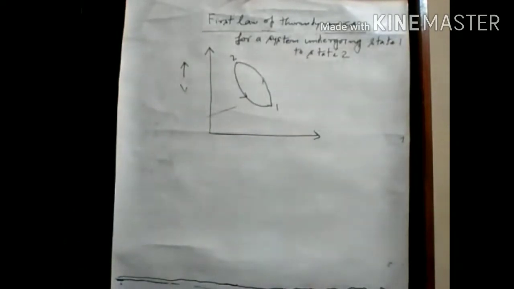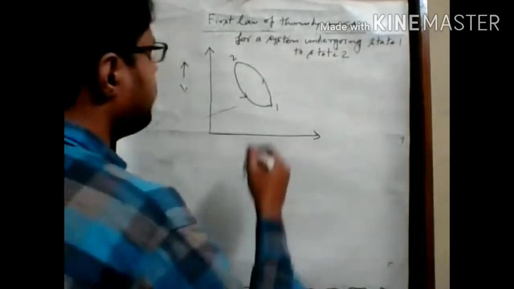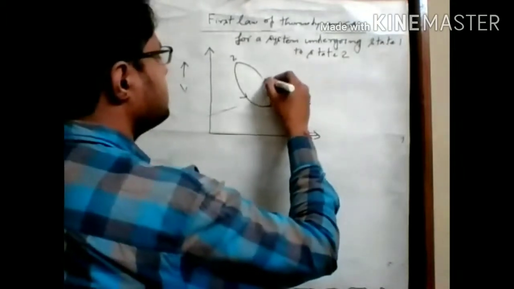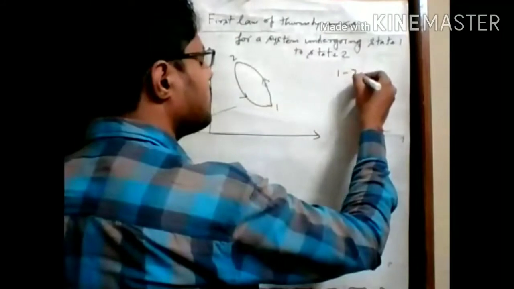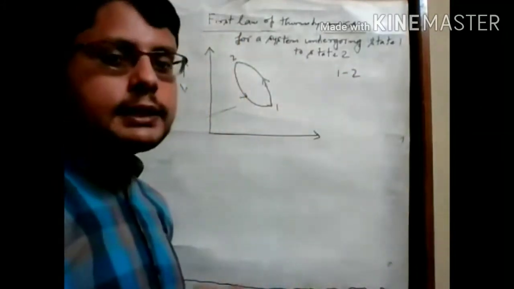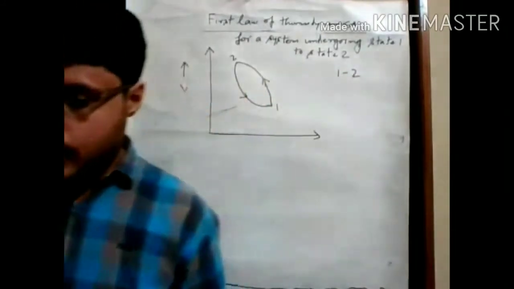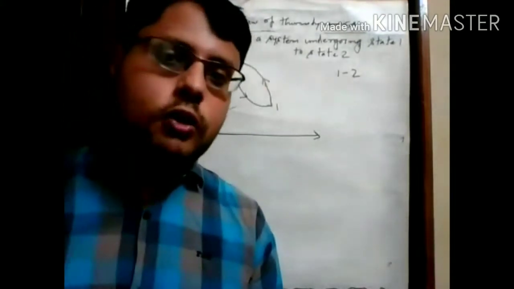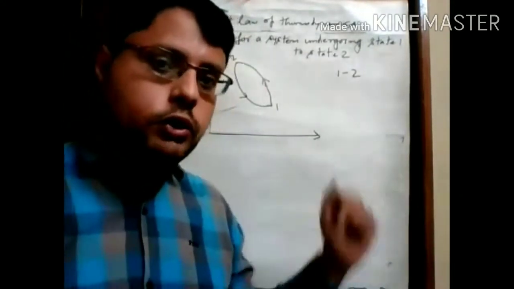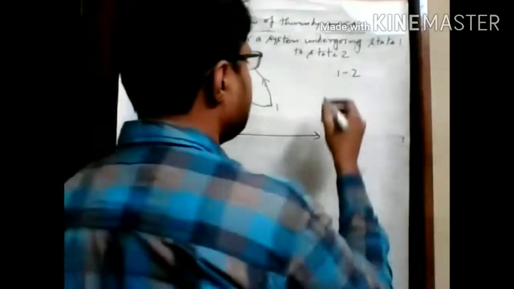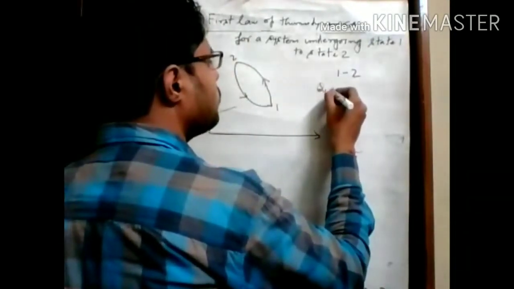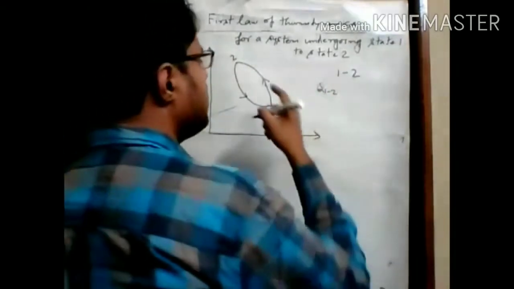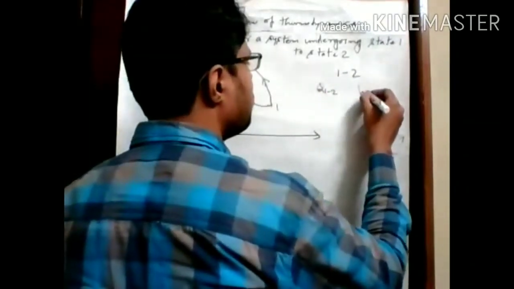Okay, so if we consider a particular process, suppose we consider this 1 to 2 process. Okay, so what is its meaning? If we apply the first law of thermodynamics for this particular 1 to 2 process, we see that for this process, the heat transfer is Q1 to 2 and the work transfer is W1 to 2.